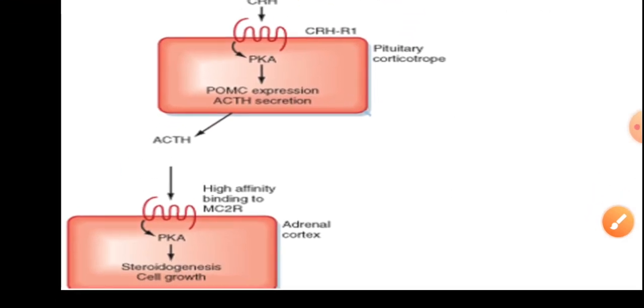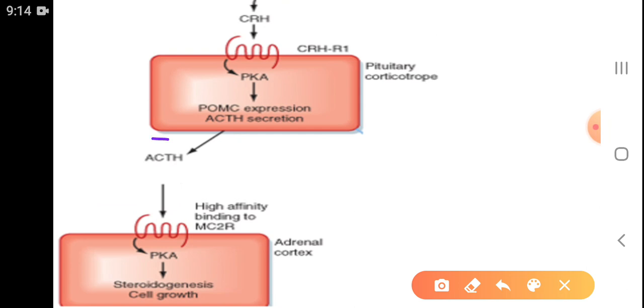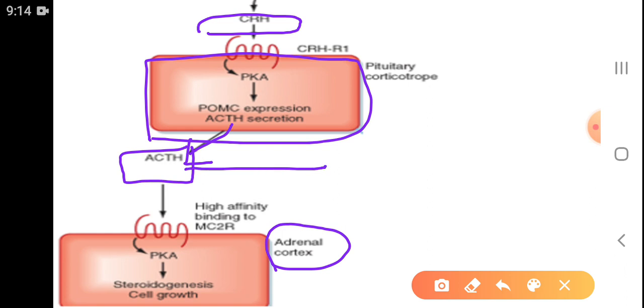After that, ACTH is released from the anterior pituitary. This one is the corticotroph cell of the anterior pituitary, and from here the ACTH is released due to the stimulation of this CRH, and this ACTH acts on the adrenal cortex, because the target cells for this ACTH are adrenal cortex cells.